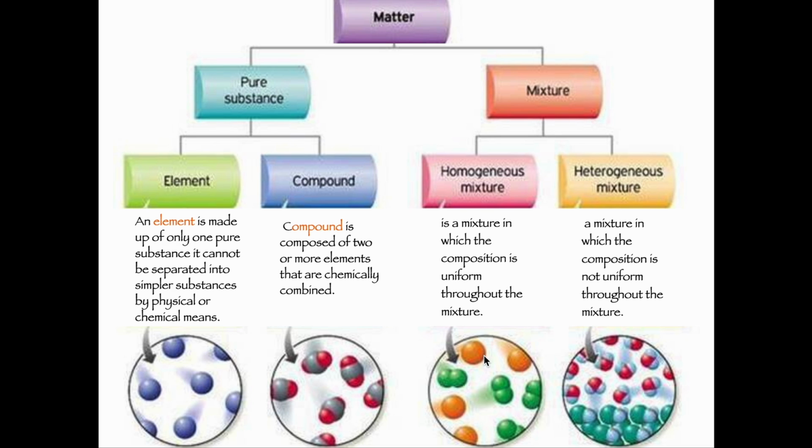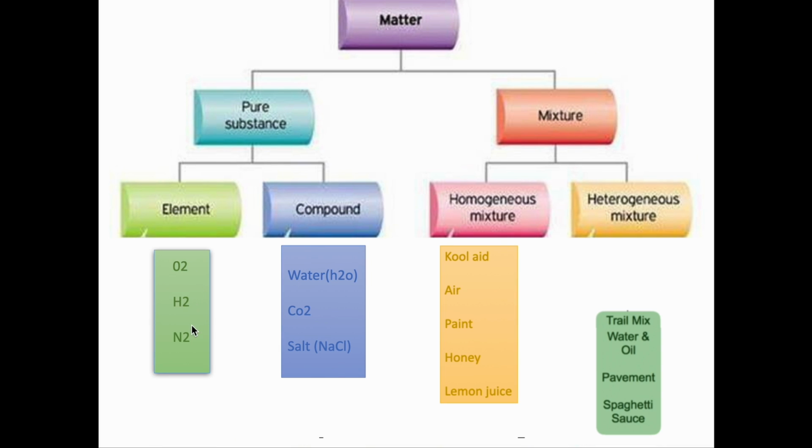We'll see more examples in the next slide. An example for an element would be oxygen, hydrogen, nitrogen. Compound examples would be water, that's H2O. Can you see here that there are two different elements, H and O, combined together to form a compound according to the definition, yes? And there's also carbon dioxide and salt, NaCl. Examples of homogeneous mixtures would be Kool-Aid, air, paint, honey, lemon juice. Examples of heterogeneous mixtures would be trail mix, water and oil. Yes, they don't mix together. Water and oil, the composition is going to be different. And then spaghetti sauce and also cereal and milk.